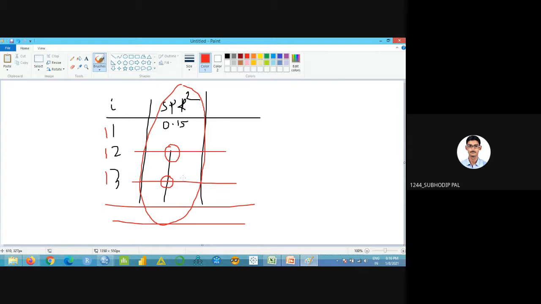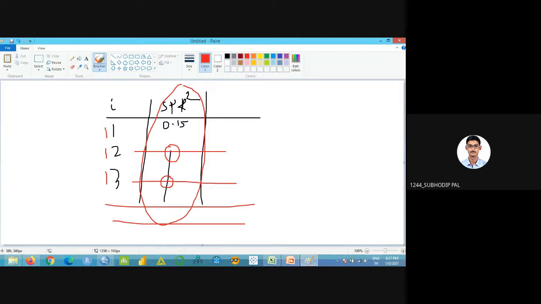Okay, let's forget that one. I'll tell that in the lecture session. Or else, if you are understanding the logic, then I can tell you. There will be a particular semi-partial R square value for the 13th response, the 12th response, the 11th response; for every response there will be a value.